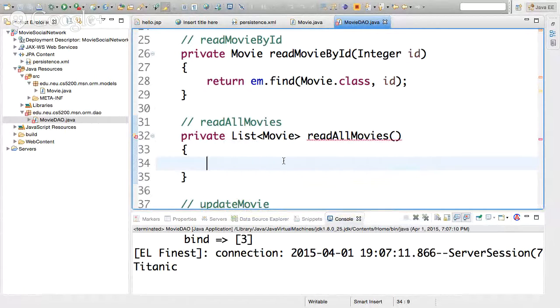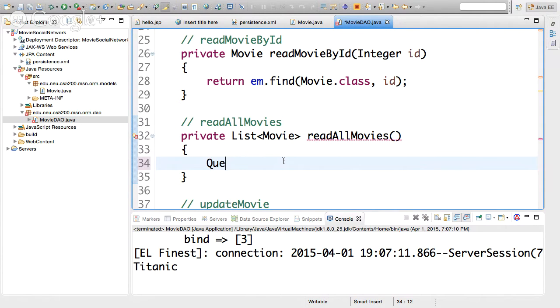Notice that if you remember back when we were using JDBC, we were instantiating a list, doing a prepared statement, iterating our result set, instantiating each object and populating it with all the fields in the database, and then adding that object into the array list, and then returning that array list. Remember that? Over here, it's much, much simpler.